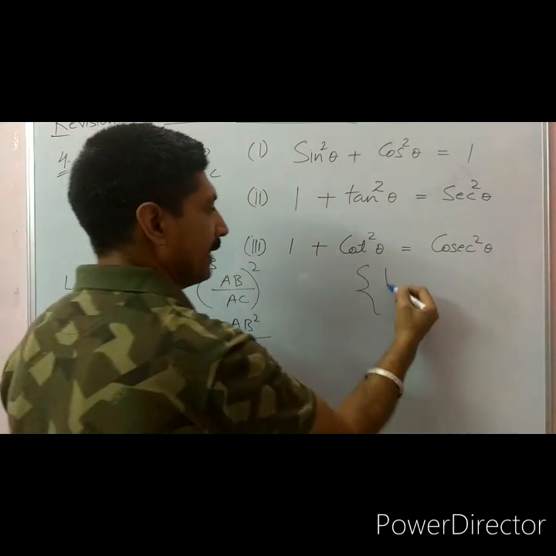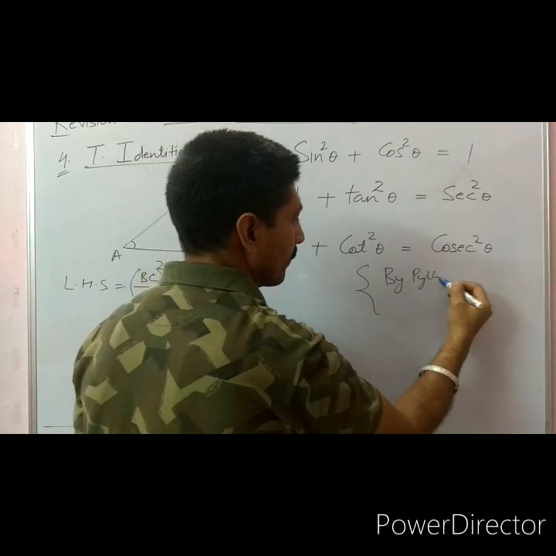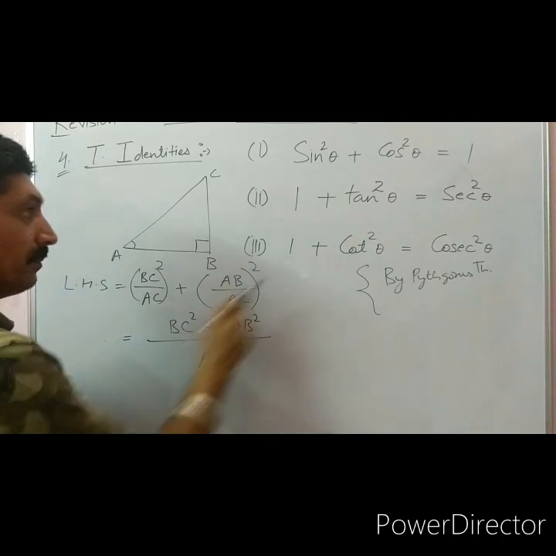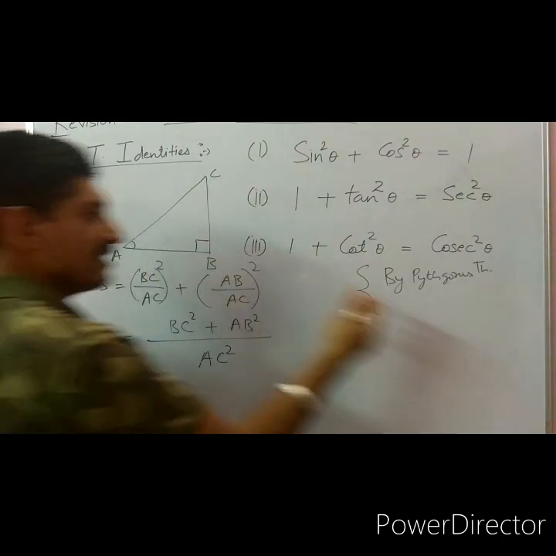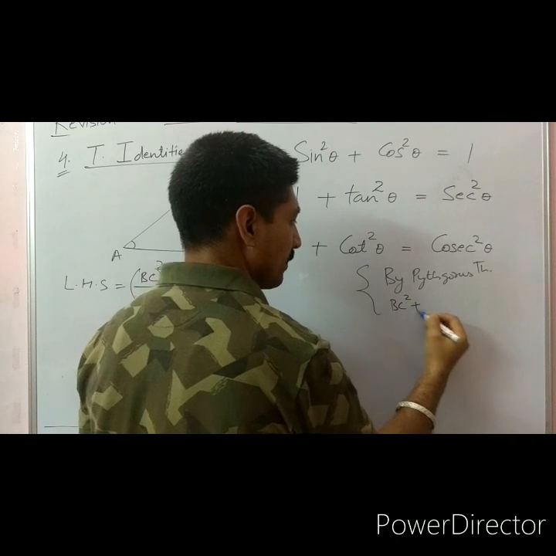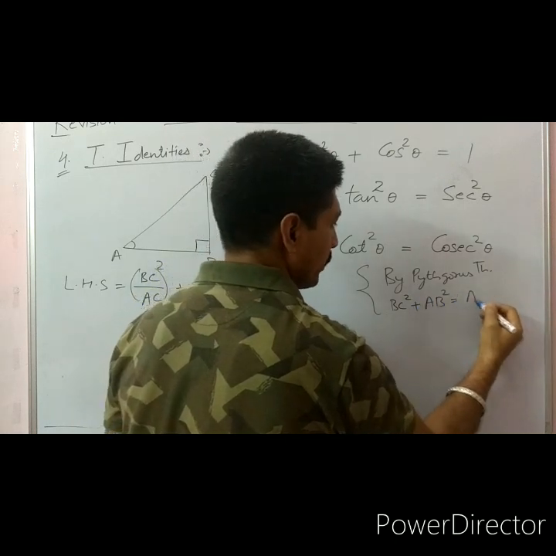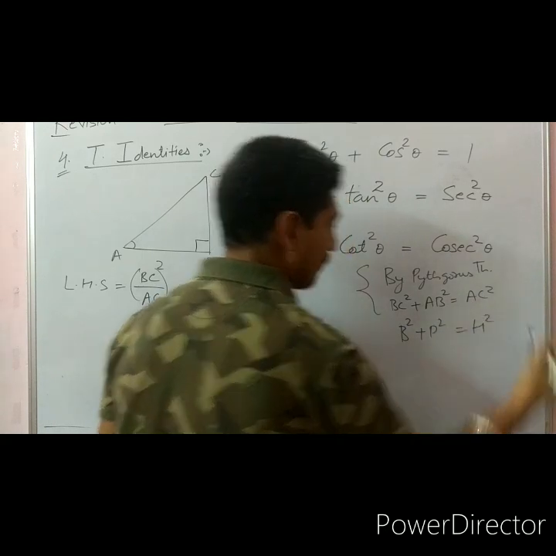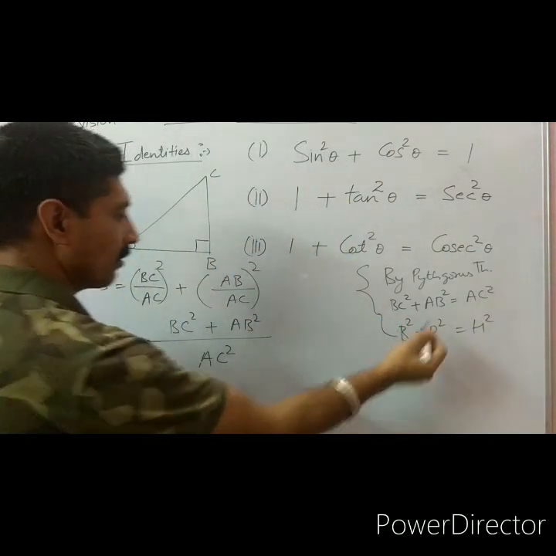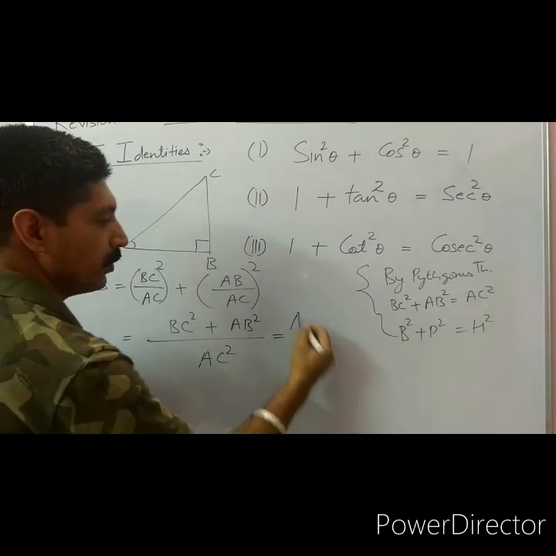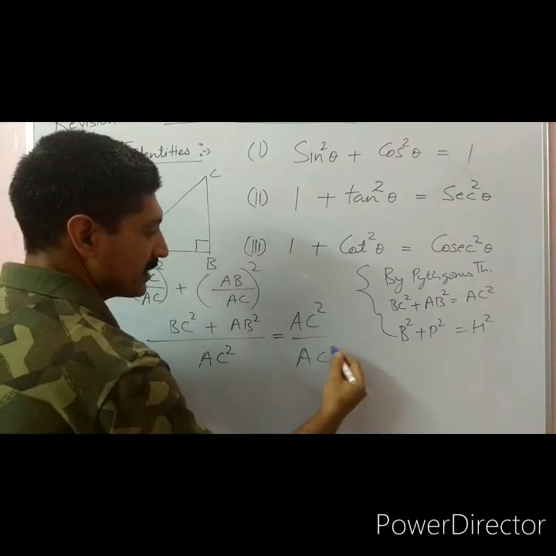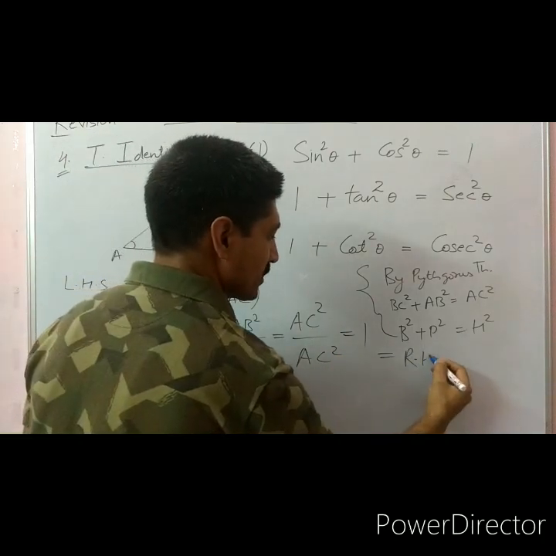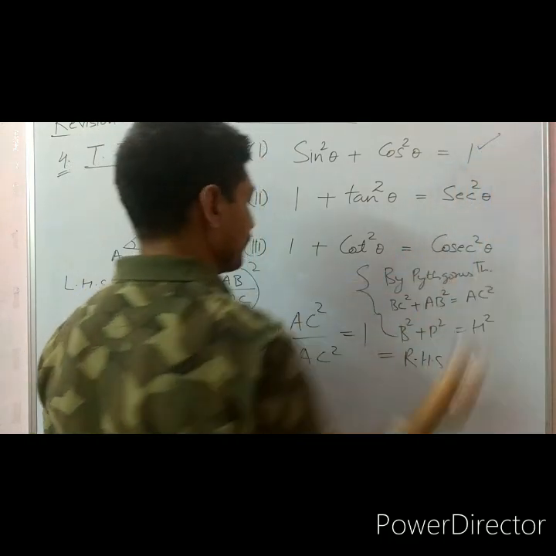We know by Pythagoras theorem, BC square plus AB square is equal to AC square, or base square plus perpendicular square is equal to hypotenuse square. This is the statement of Pythagoras theorem. So here this is equal to AC square upon AC square, which is equal to 1, and which is equal to your RHS, right hand side, that is 1 here.